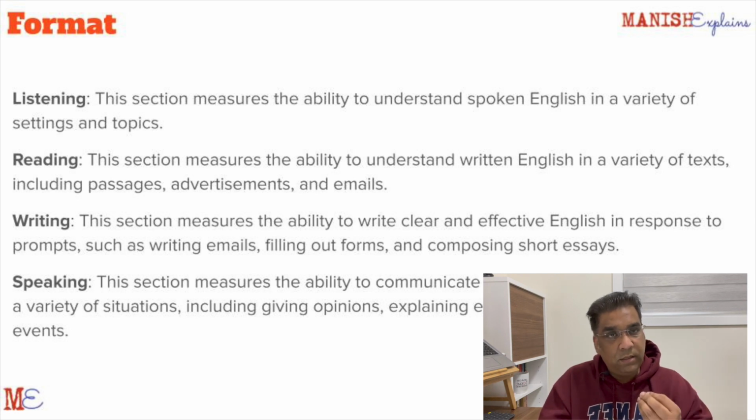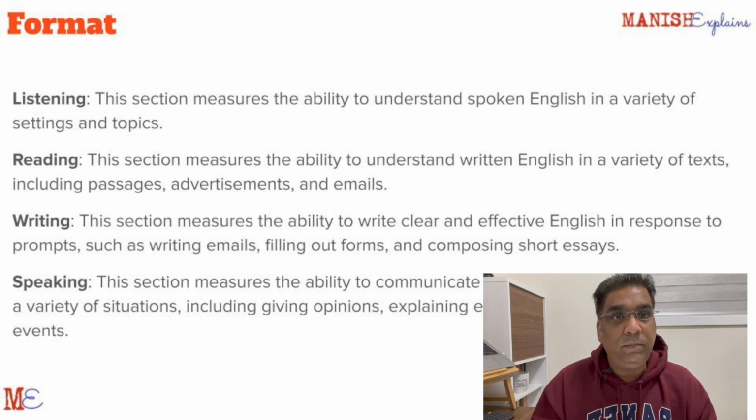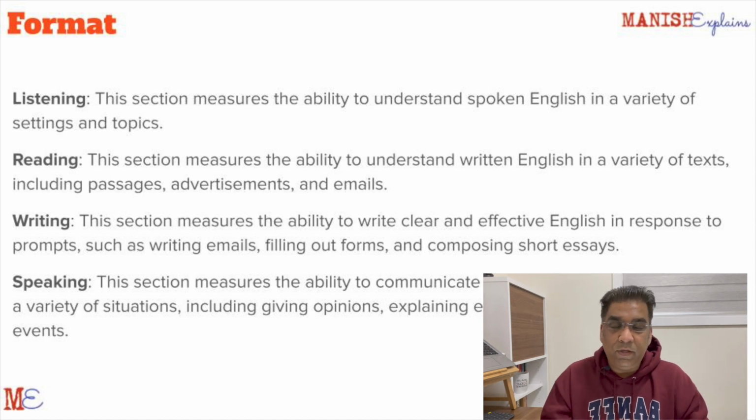It will have a mic. You will have to speak into the mic and it will record you, and then somebody later on will listen to it and provide an assessment. So no need to worry, there is no live person to look at. You will just look at a screen and talk. And as I was saying, in the last couple of years, we all have grown comfortable talking into a mic and talking to a screen. So I think this section is easier than people are making it out to be.